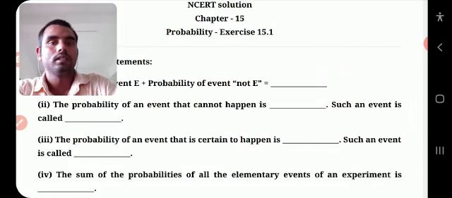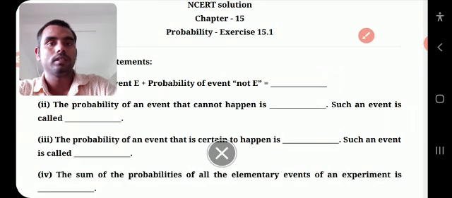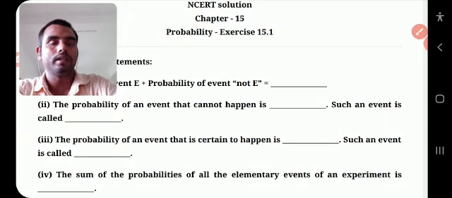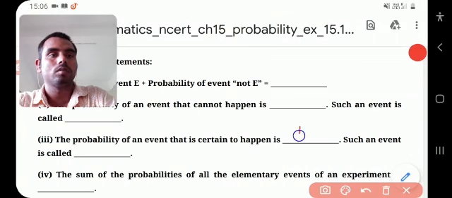Next, the probability of an event that is certain to happen is always 1, and such an event is called a sure event.